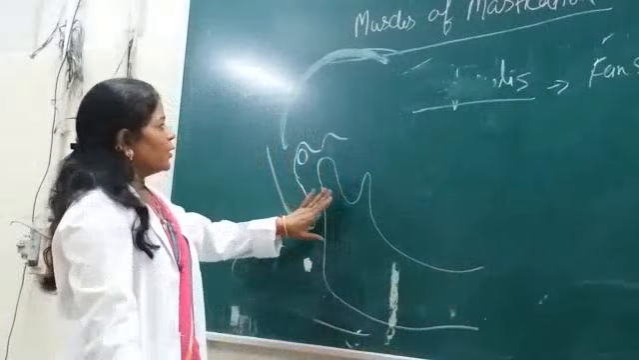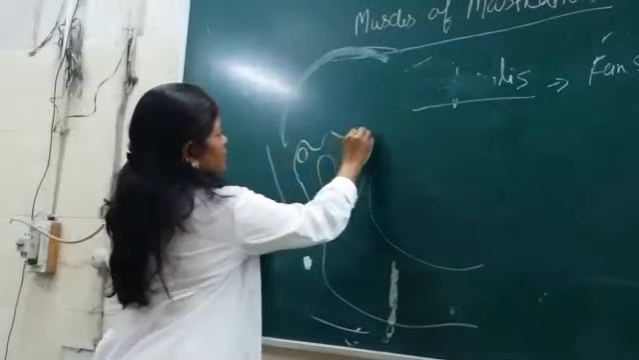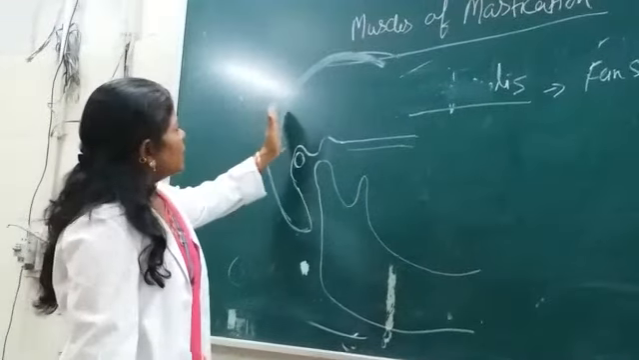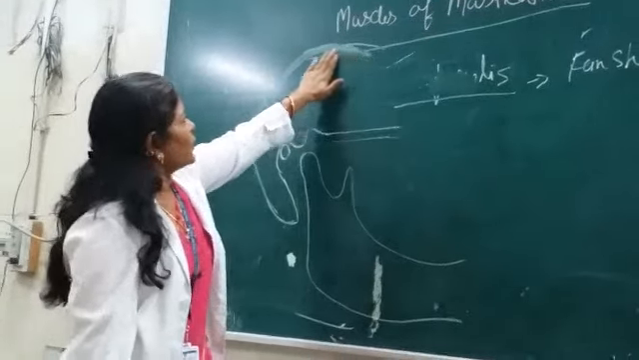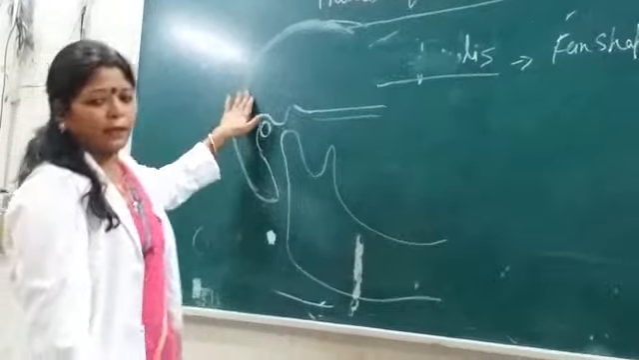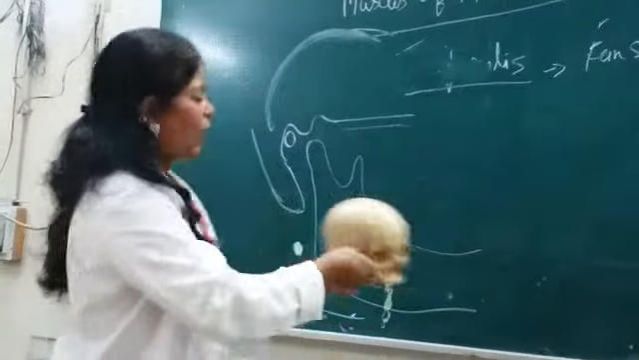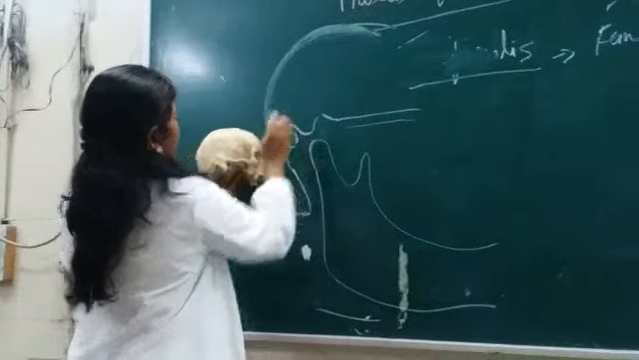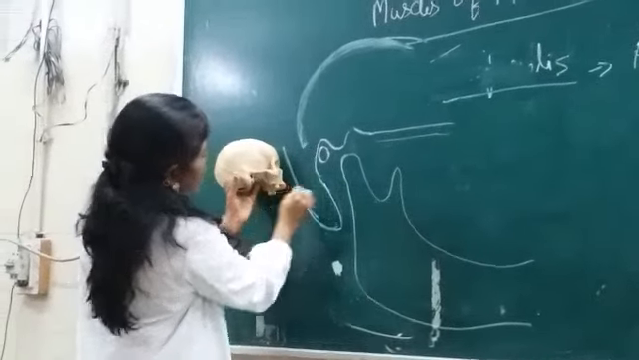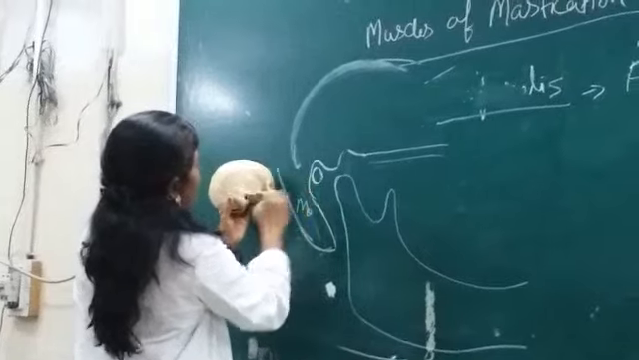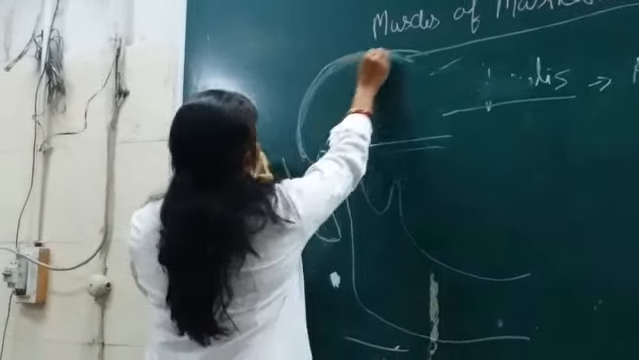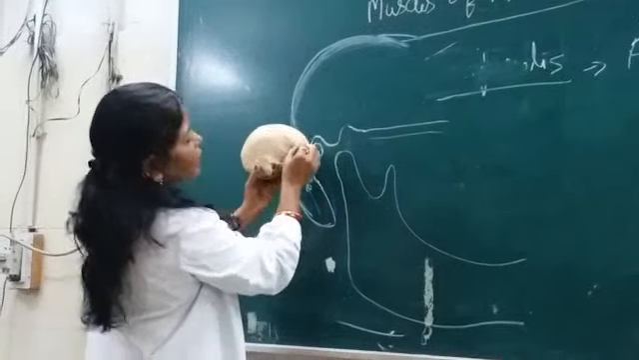So look here. This is the zygomatic arch. On this temporal area, look here, this is the temporal area. Here I have drawn this mastoid. This is the mastoid process. This is the external auditory meatus, and this is the temporal line, or the boundary of the temporal fossa, you